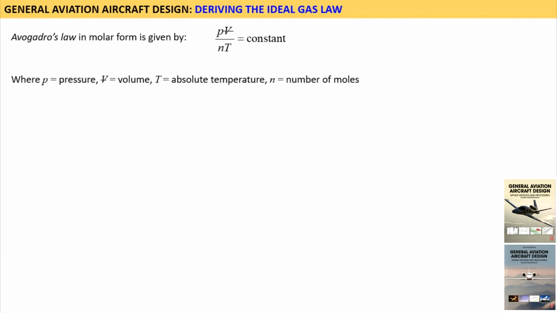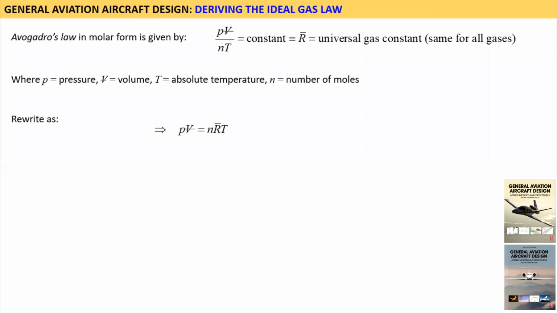Avogadro's law in molar form is given by this expression, where the parameters P, V, T, and N are defined as shown. Note that the volume V is stricken through to distinguish it from the V we use for velocity or speed. The constant is frequently denoted by R with a bar above it, R bar, and it is called the universal gas constant because it has the same value regardless of the gas.